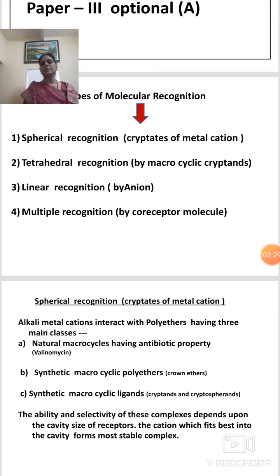Now we discuss these recognitions one by one. Number 1 is spherical recognition. In spherical recognition, alkali metal cations interact with polyethers having 3 main classes. The classes are: natural macrocycles having antibiotic property, for example valinomycin. Number 2, synthetic macrocyclic polyethers, these are crown ethers. Number 3, synthetic macrocyclic ligands, cryptanes,